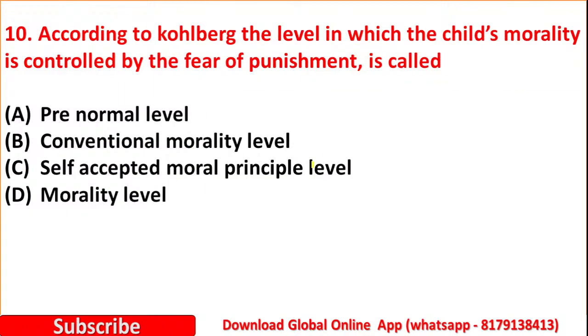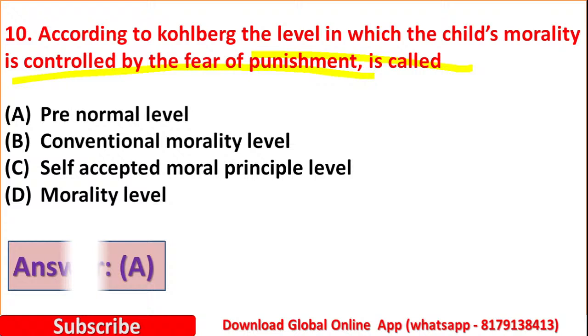Question number 14. According to Kohlberg, the level in which child's morality is controlled by the fear of punishment is called option A, pre-conventional level. Option B, conventional morality level. Option C, self-accepted moral principle level. Option D, morality level. Here the right answer is option A, pre-conventional level.